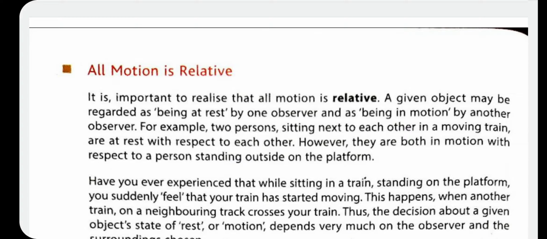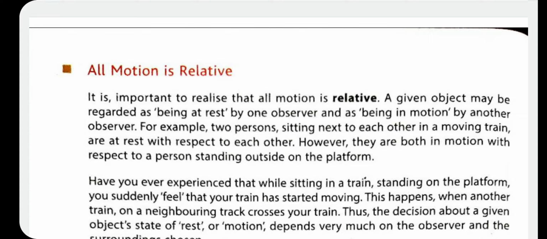First of all, to understand this, one example is there. If you and your friend are sitting in a train compartment, then both of you are sitting and you feel that both of you are at rest. You can see your friend is sitting quietly, he is at rest, and your friend can see that you are sitting quietly and you are at rest. Your immediate surrounding is the compartment, so both of you are at rest. But if a person is standing outside at the platform, then he will feel that you are in motion.